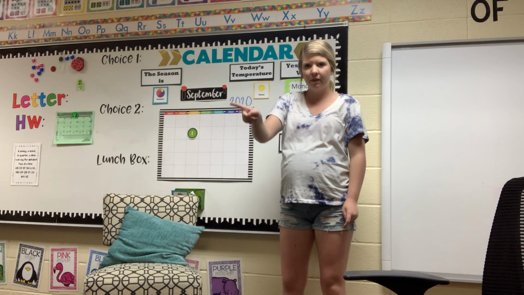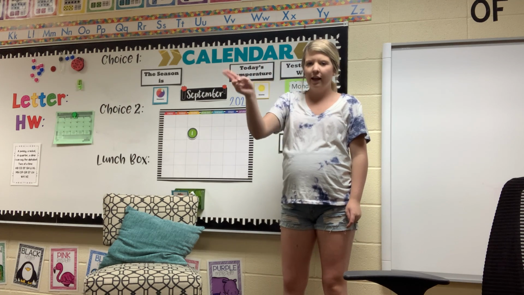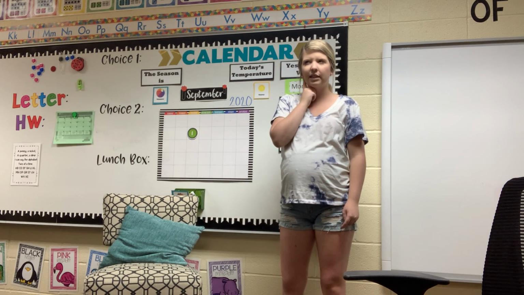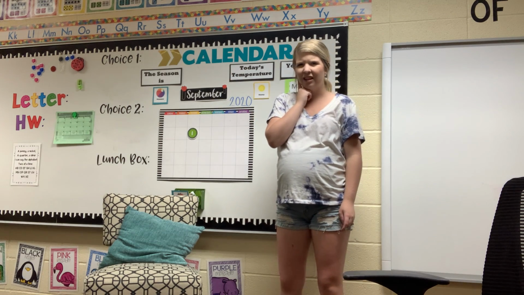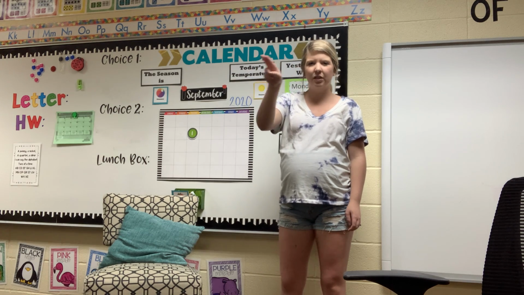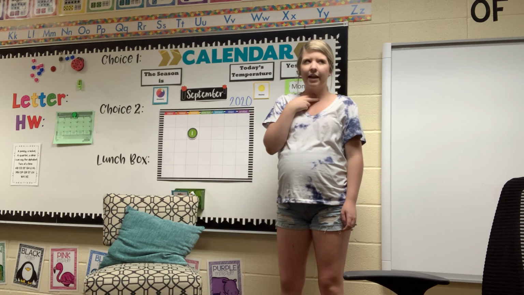So I see an uppercase letter, and it looks like this. Watch my finger. It looks kind of wavy, like a snake. So what letter do you think that is? What's that letter called when it looks like this? It looks like a snake.